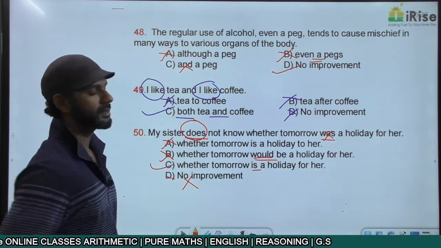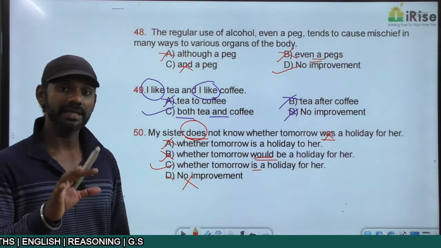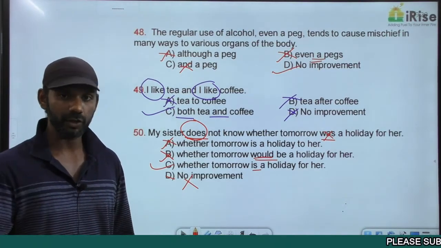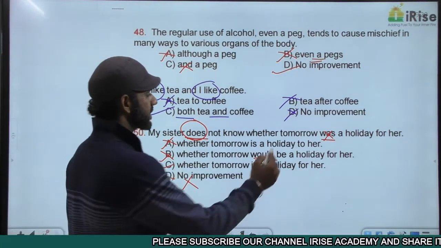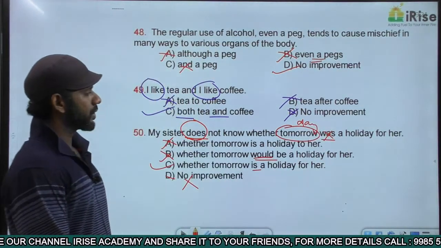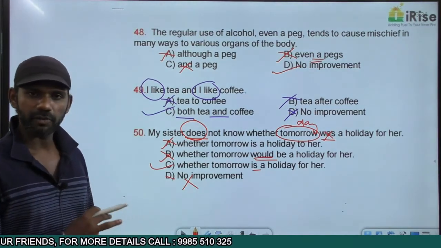The answer must be option C. Tomorrow is not referring to the action here. It's just the day. If tomorrow is referring to the action, then it must be in the future tense. According to this statement, it is just mentioned as a day. The answer must be option C.